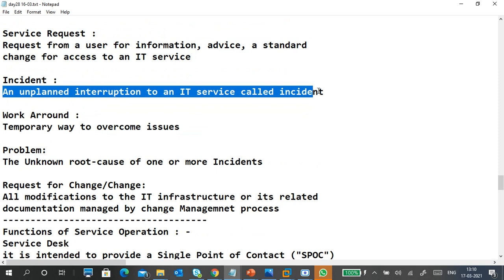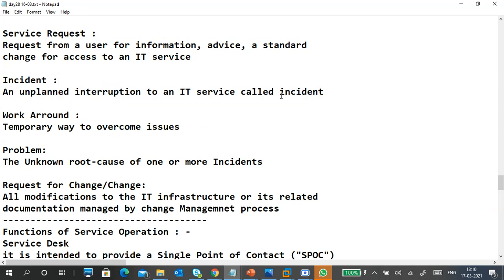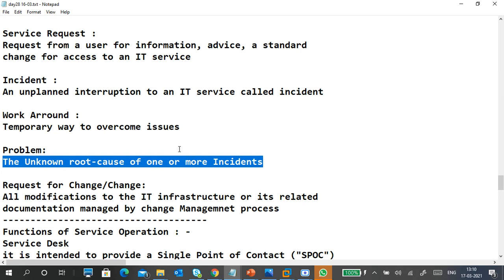Incident: an unplanned interruption to IT services is called an incident. What is a problem? The unknown root cause of one or more incidents.